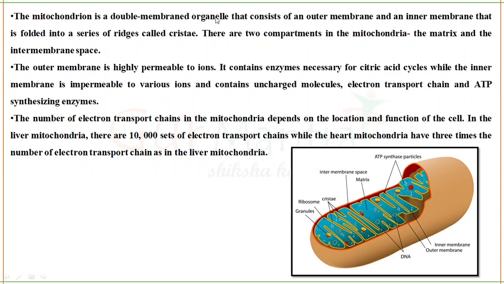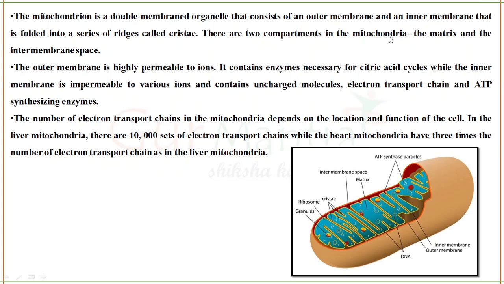The mitochondria is a double membraned organelle. You know, the outer membrane is there and the inner membrane is there. The inner membrane is folded into a series of ribs called cristae. Why is this folding happening in the inner membrane? To give it a large surface area. More folds means surface area is increasing. There are so many processes happening in the inner mitochondrial membrane, and for that a large surface area is required, and for a large surface area these foldings are responsible. Okay, so this is called cristae.